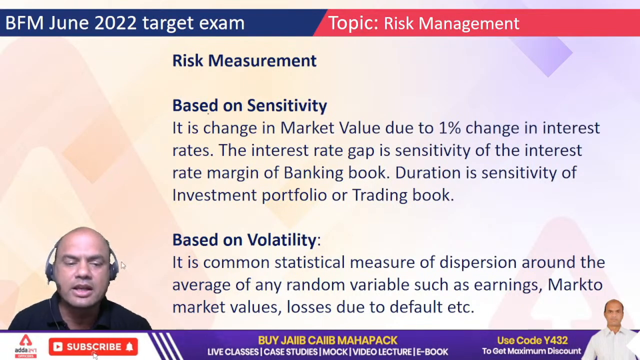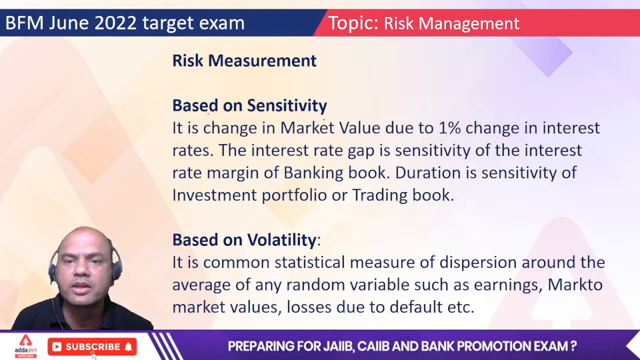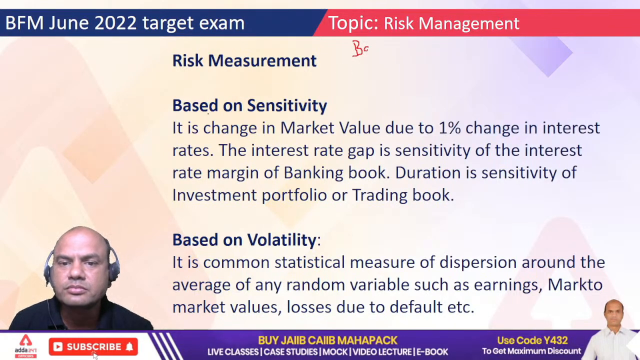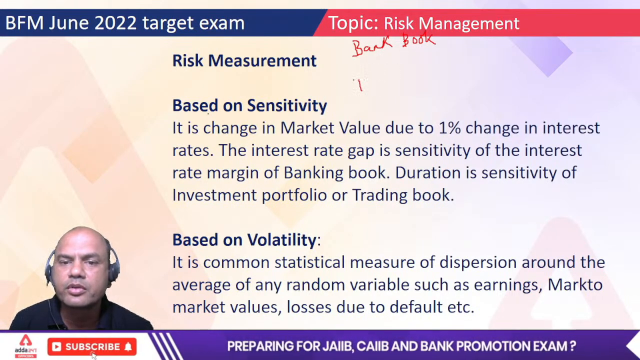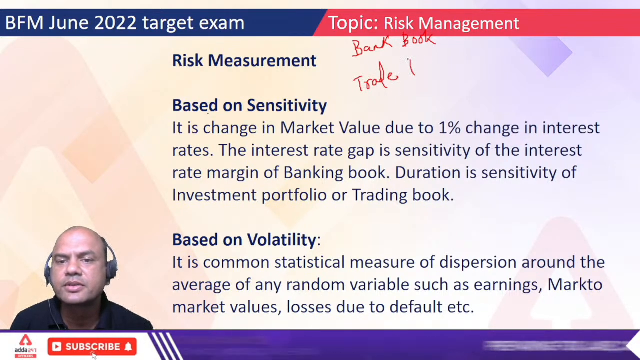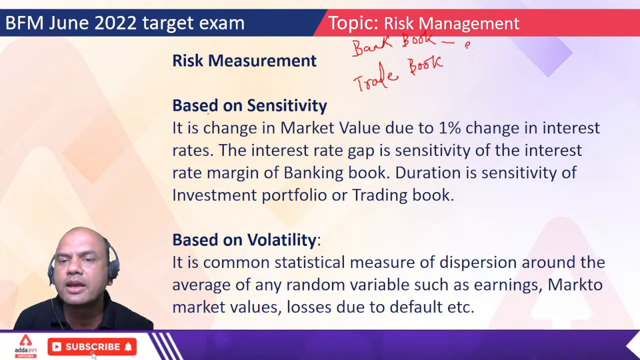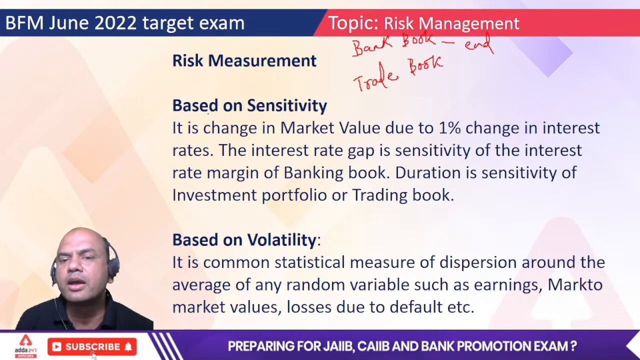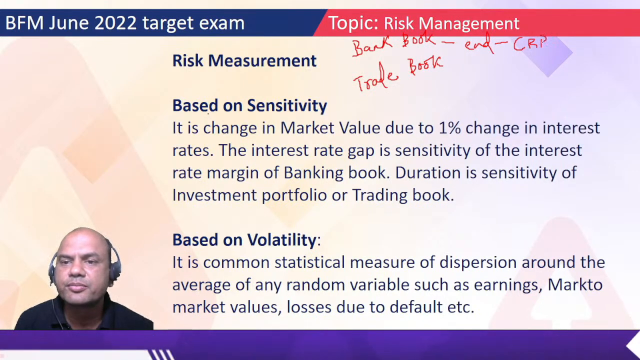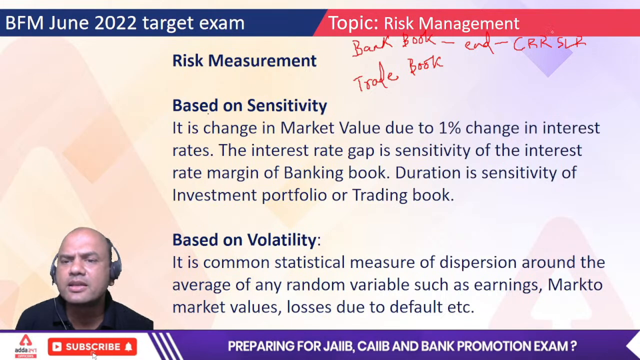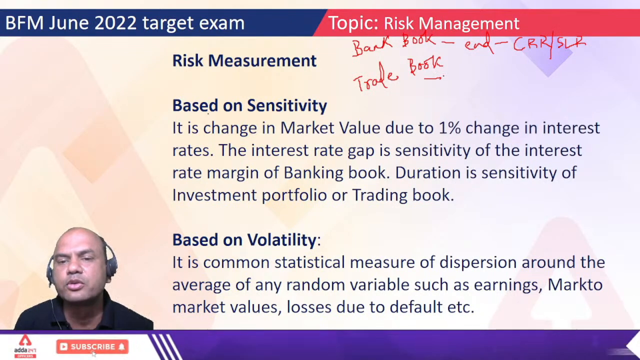What is the banking book? See here, there are two types of books always in banking. One is the banking book, the second is the trading book. I'll write it over here. Banking book, bank book we call it, and second is the trading book, trade book. What is the difference? See this. In the bank book, I buy those bonds which I have to keep till the end, meaning for CRR and SLR requirements, and other statutory requirements you can call them. In the trade book, I buy those bonds which I have to sell.